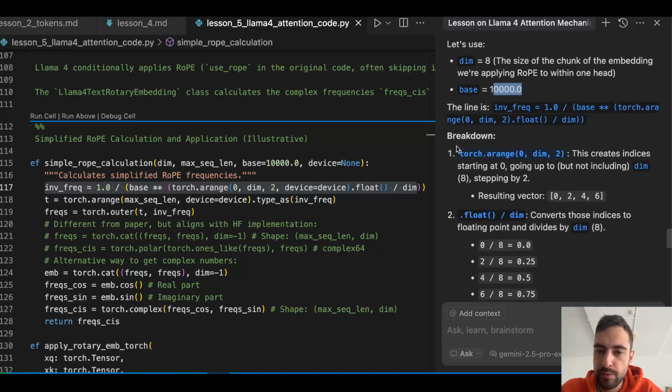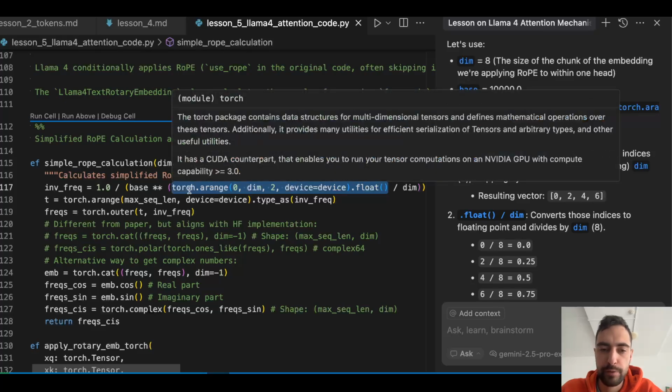So we first do torch arange from 0 to dimension, which is 8, going by 2. So we get 0, 2, 4, 6. That's what this will do. Put it to the GPU and float, just like we're going to use float numbers.